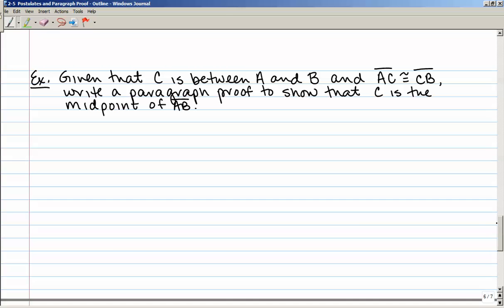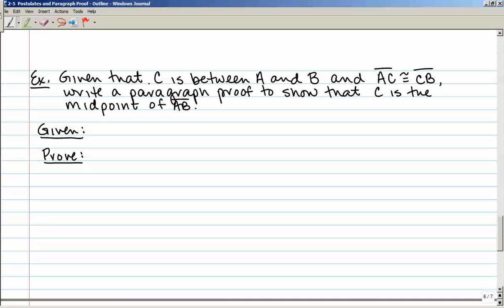Let's try one here. Given that point C is between A and B, and segment AC is congruent to segment CB, write a paragraph proof to show that C is the midpoint of AB. The first part of any proof is to write what you're given, and we write the word given and underline it. Then we have to write what we're going to prove. So you're always given certain information that's accepted to be true, and then you have to work your way through the proof to get to what you're supposed to prove.